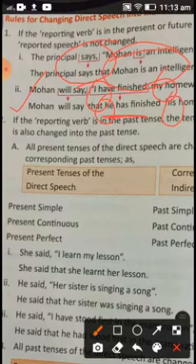Please keep this in your mind: whenever you have present form or future form in the reporting verb, you don't have to change the tense. All right, now come to another part. There is a chart on the same page.